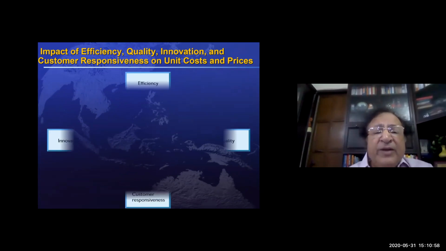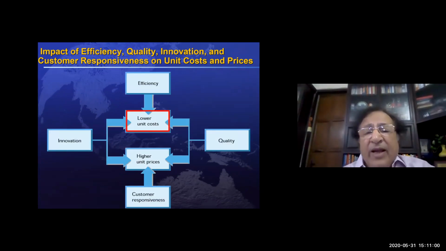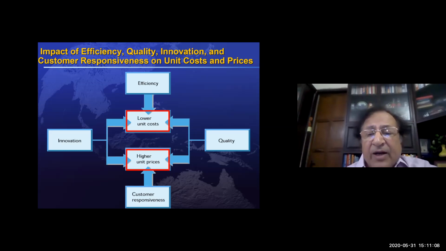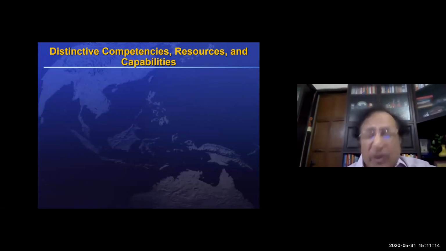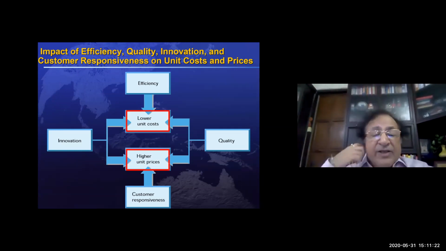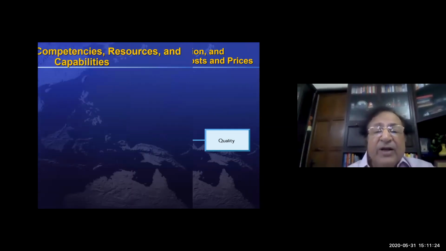So if you see, by generating efficiency, you can reduce the cost. If you have better quality, you can either reduce cost or charge a high price. By innovation also, you can have lower cost or higher price. And similarly, by customer responsiveness, you can have a higher price.